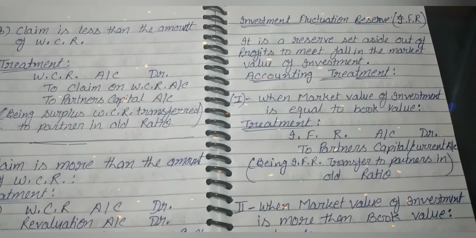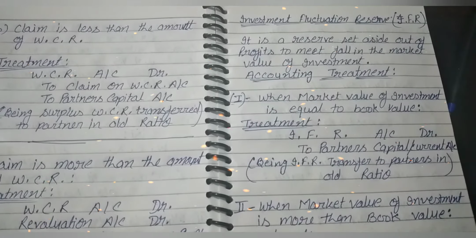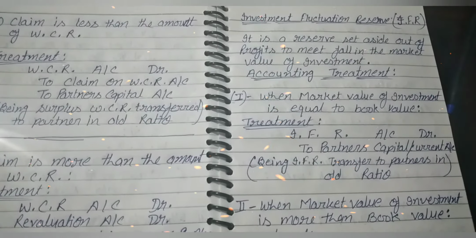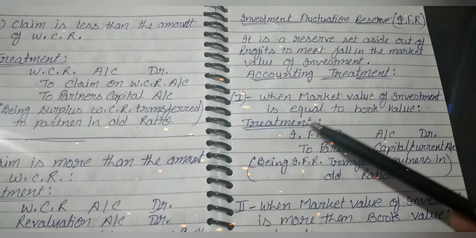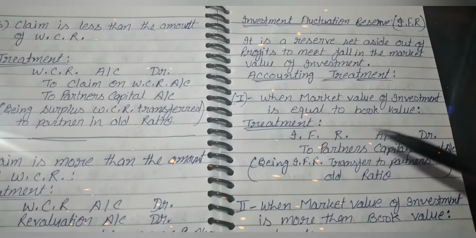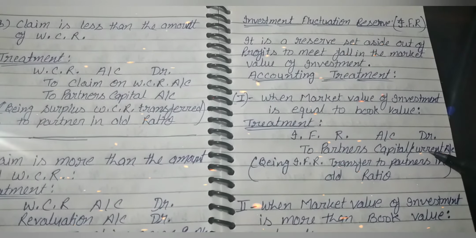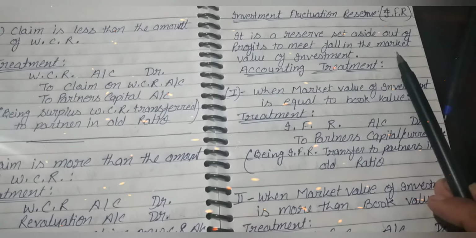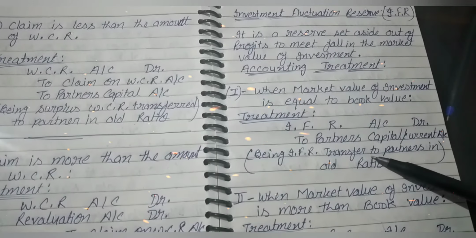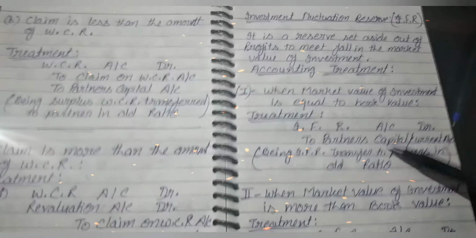The accounting treatment of investment fluctuation reserve at the time of change in profit sharing ratio is done in the following manner. First, when the market value of investment is equal to the book value, the treatment will be that IFR will be distributed to the old partners in the old ratio. Why? Because it is a part of profit which was earned by the old partners.